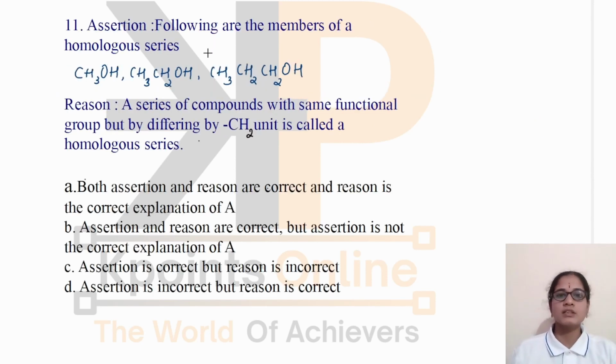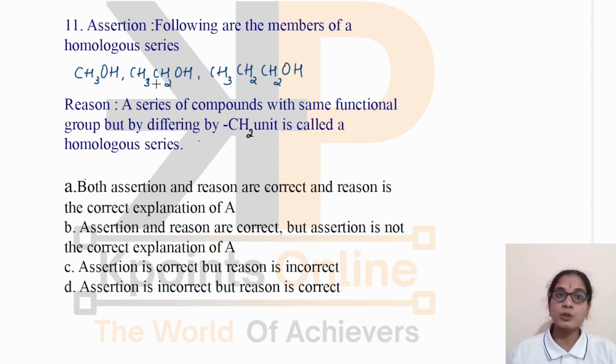Let's read the question. Following are the members of a homologous series. This is the assertion, and the reason: a series of compounds with the same functional group but differing by a CH2 unit is called a homologous series. Now the options are: both assertion and reason are correct, and reason is the correct explanation of A. Assertion and reason are correct, but reason is not the correct explanation of A. Assertion is correct, but reason is incorrect. Assertion is incorrect, but reason is correct. So let us see whether the assertion and reason are true or false.